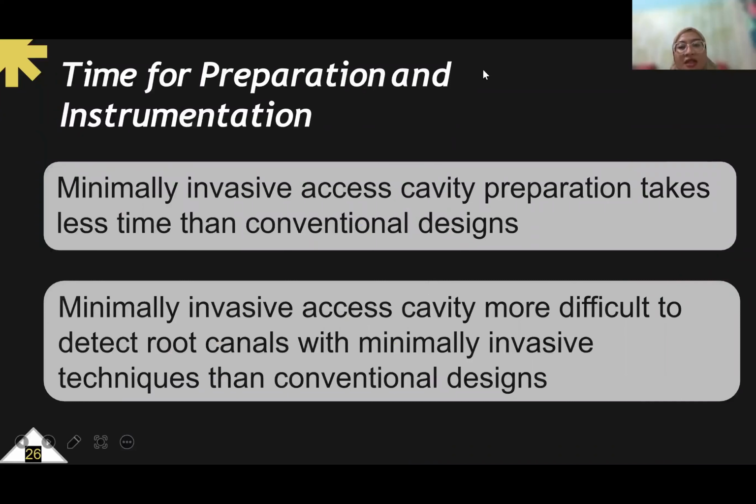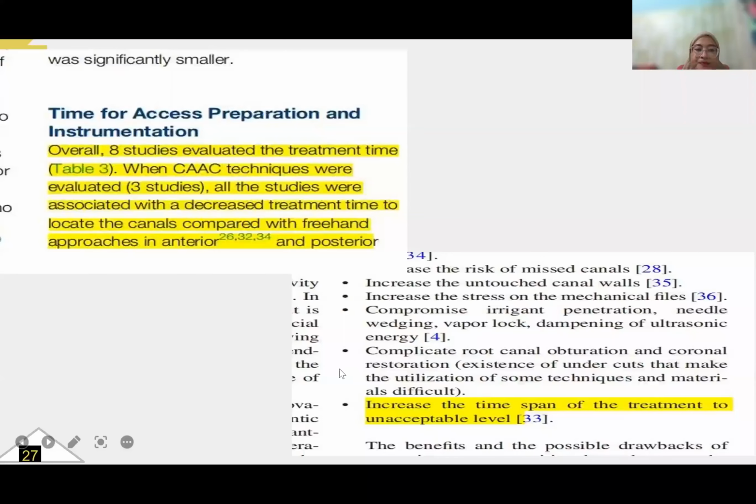And then the other aspect of minimally invasive access is time for preparation and instrumentation. Minimally invasive access cavity preparation takes less time than conventional design, because it only lowers the time for the access cavity itself. But minimally invasive access cavity makes it more difficult to detect the root canal than the conventional design.